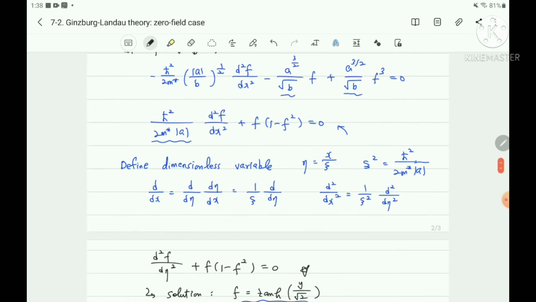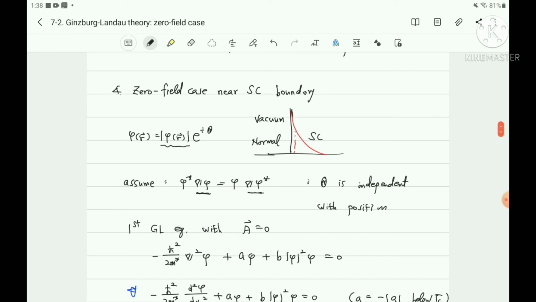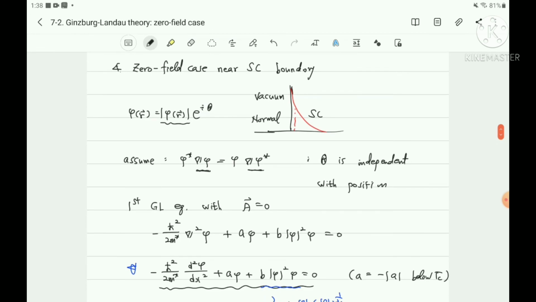Anyway, I will summarize again. We are dealing with the superconducting boundary, zero field case, because in this case it is not homogeneous. Therefore, the order parameter is not zero near the grain boundary.